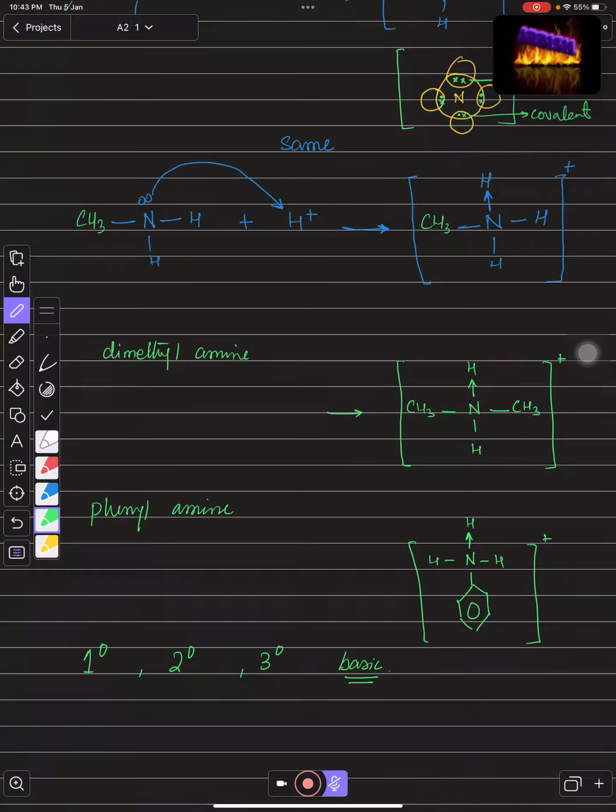So if you talk about nitrogen, as long as nitrogen has a lone pair, it can accept a hydrogen ion, right? That is why all the compounds in which nitrogen has a lone pair can work as a base.